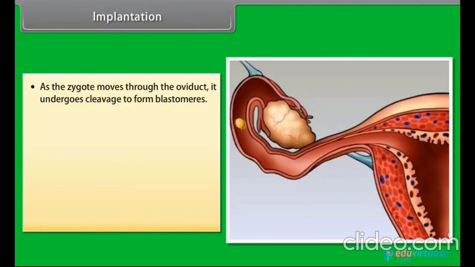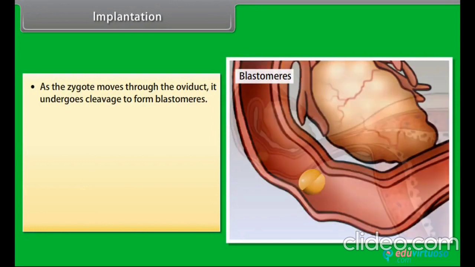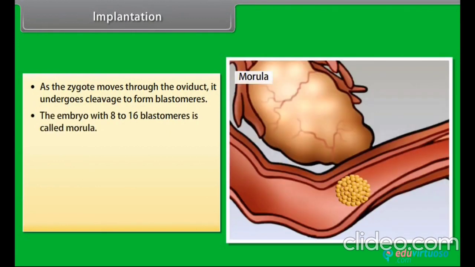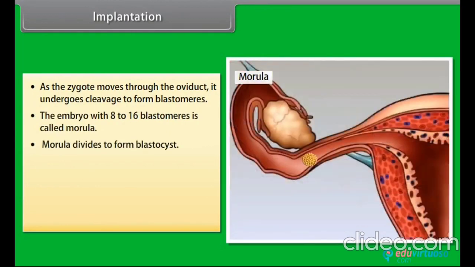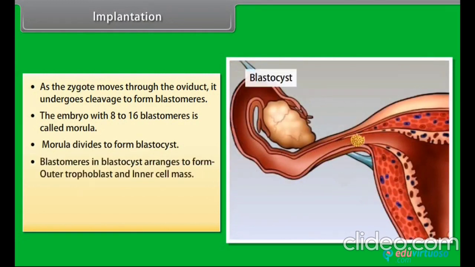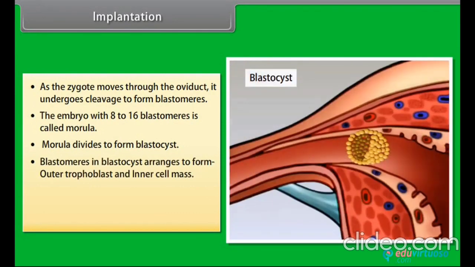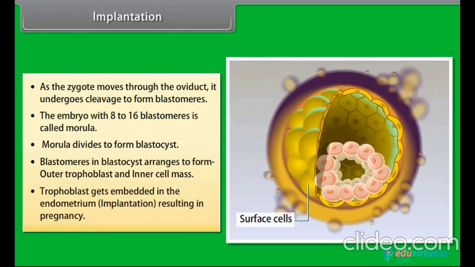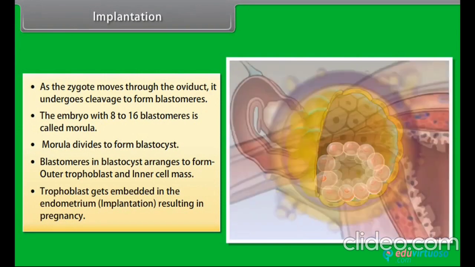Implantation. As the zygote moves through the oviduct, it undergoes cleavage to form blastomeres. The embryo with 8 to 16 blastomeres is called morula. Morula divides to form blastocyst. Blastomeres in the blastocyst arrange to form an outer trophoblast and an inner cell mass. The trophoblast gets embedded in the endometrium, called implantation, resulting in pregnancy.